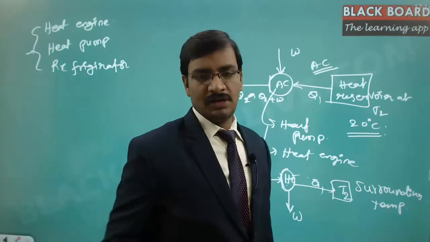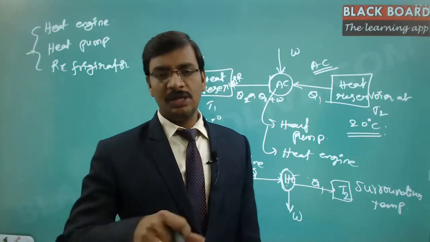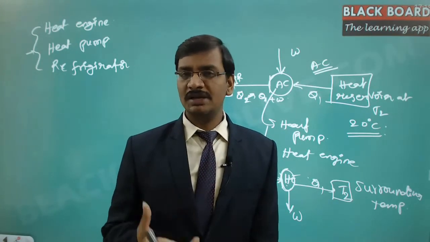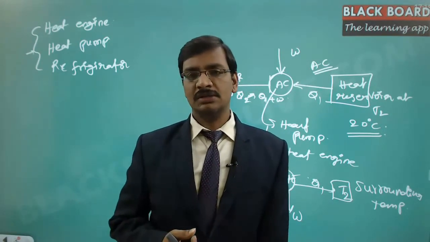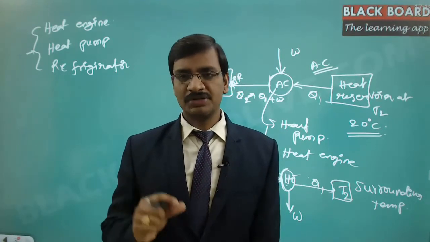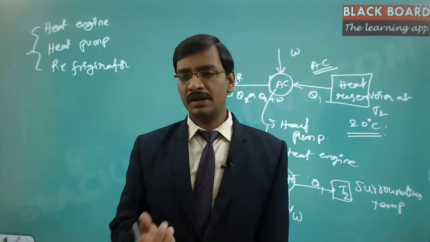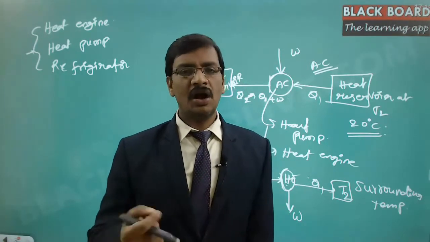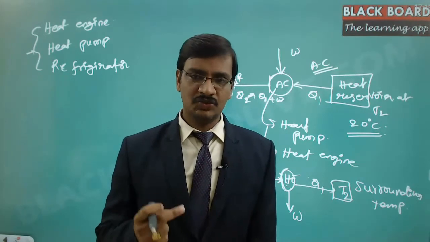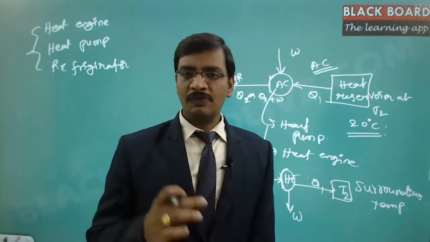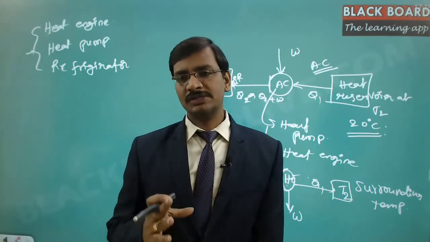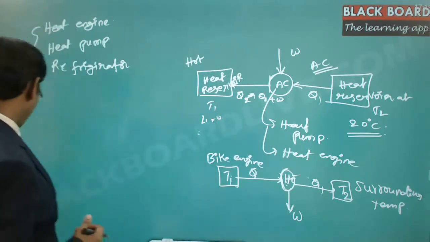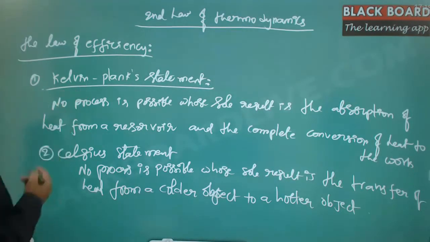So that is what happens when we heat on the stove, right? You keep the vessel, put the water on the stove and try to heat it. Then a certain portion of the heat is always dissipated to the surroundings or to the atmosphere, and only a certain portion of the heat is used to raise the temperature of the water. That means if you generate a heat of 100 joules, then hardly 40 to 50 joules of the energy is used to raise the temperature of the water, and 50 joules of the energy is getting wasted to the surroundings, right? So that is the first statement of the second law, which is nothing but the Kelvin-Planck statement.